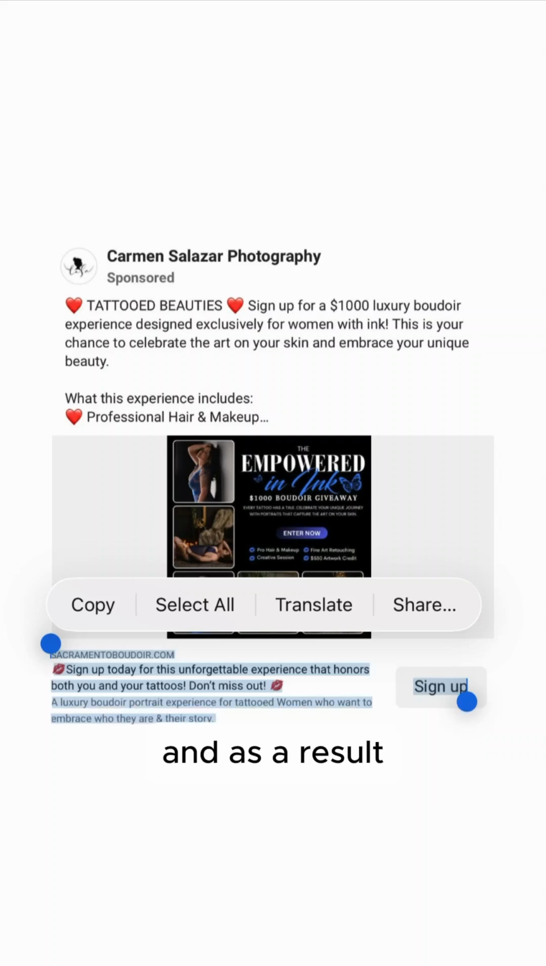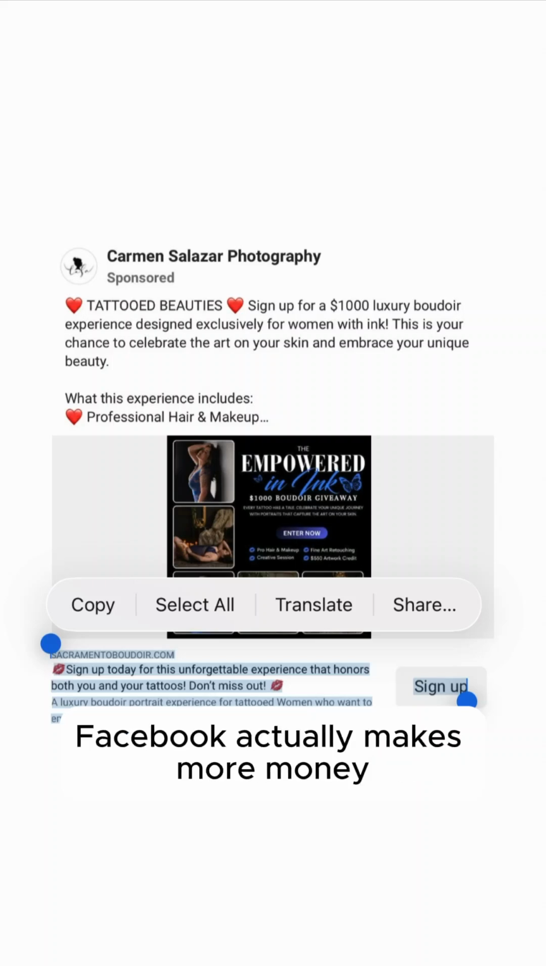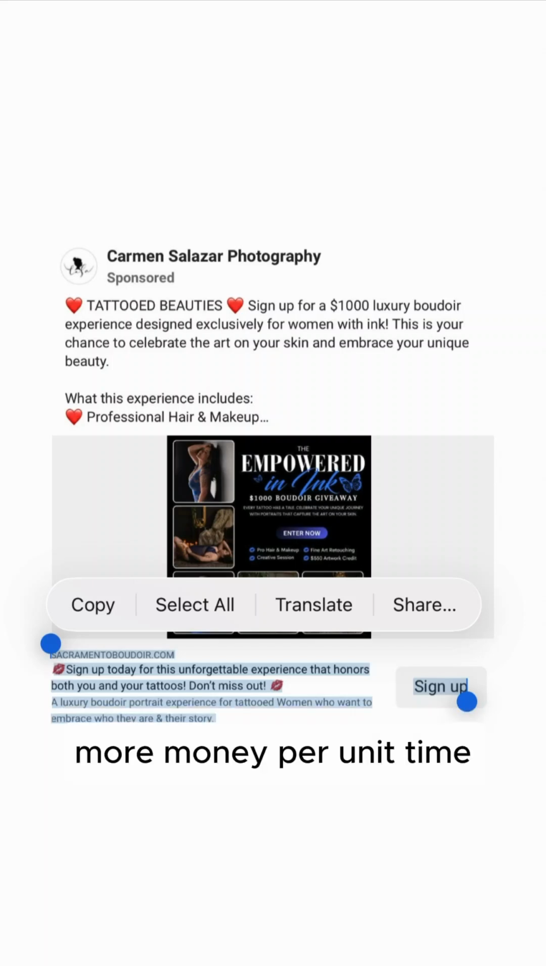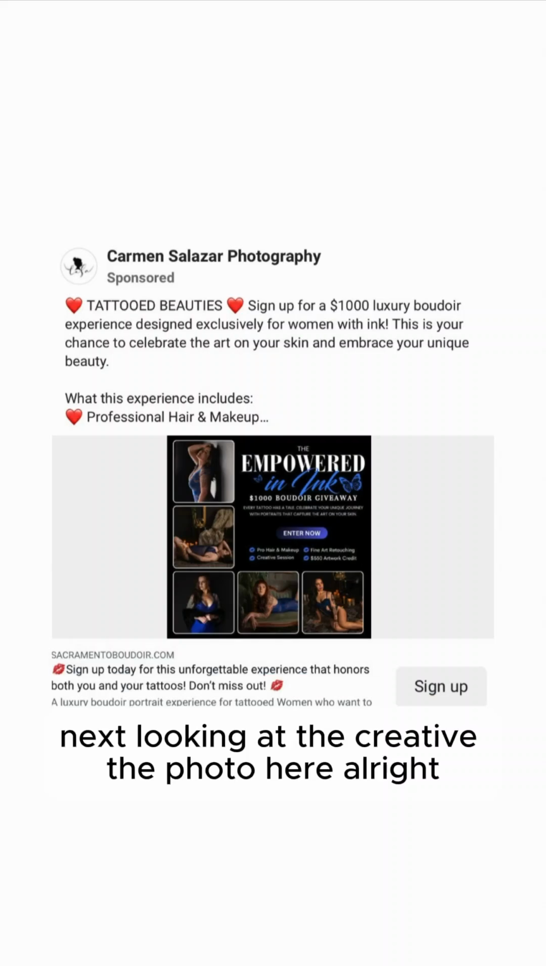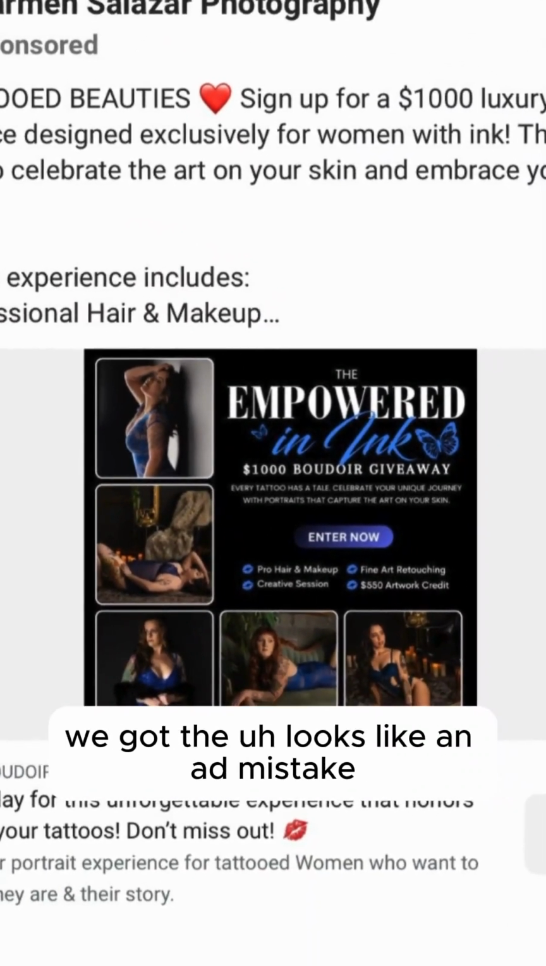And as a result, more women are scrolling by our ad per unit time. Facebook actually makes more money because they can serve more ads per unit time, but we actually spend and waste more money per unit time. Next, looking at the creative, the photo here. All right, it looks like an ad mistake.